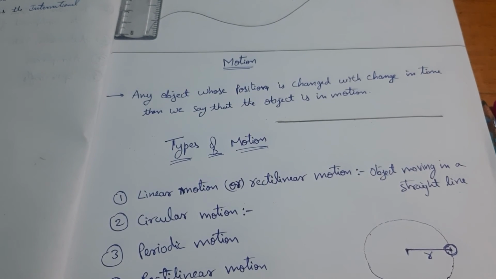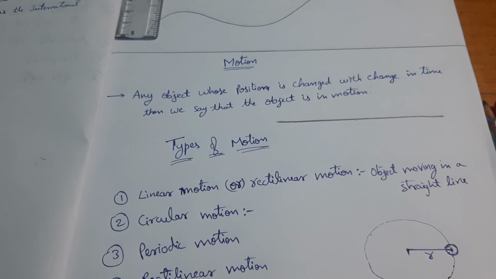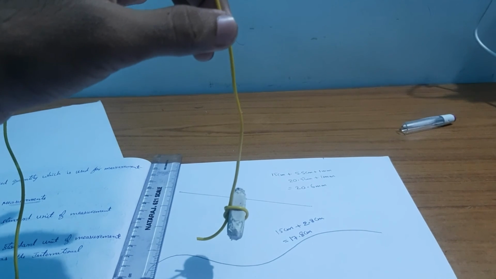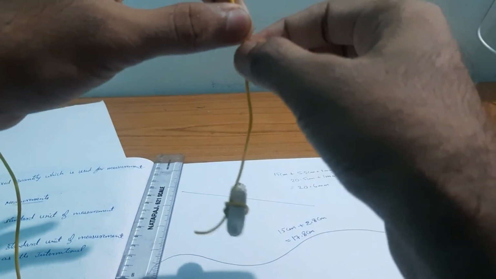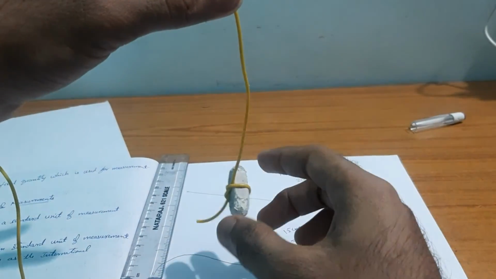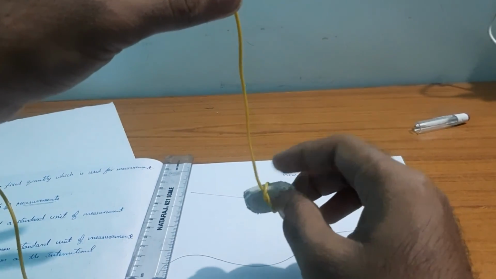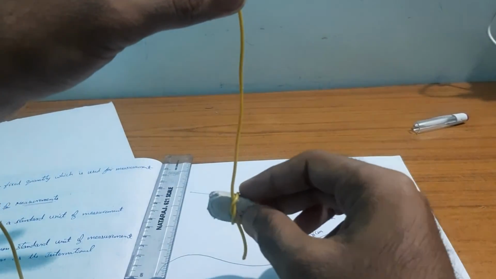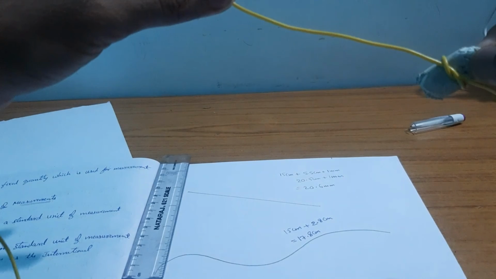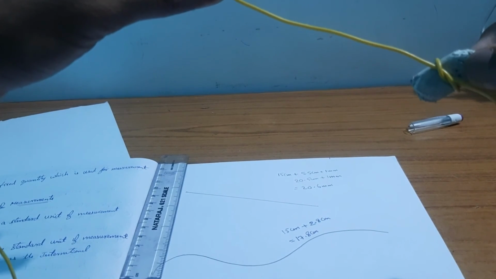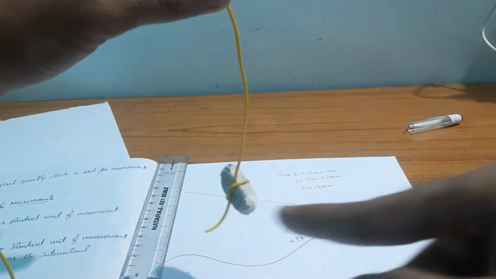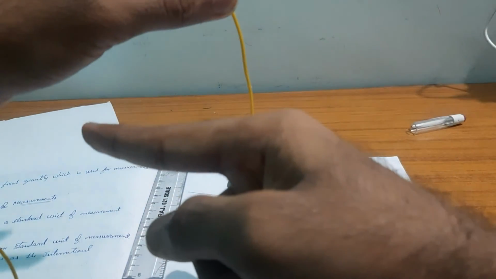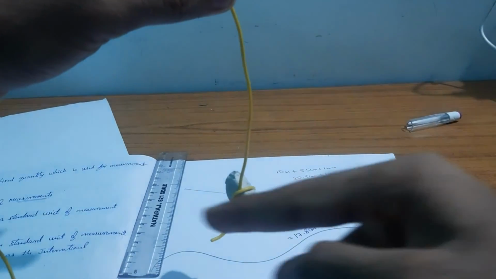Now let us go to the next motion, which is periodic motion. Let us see what is periodic motion. So this is a string and this is the eraser which is hinged at one point. When I move it and release the eraser, it oscillates, goes back to its position and again comes back and again goes away and again comes back.